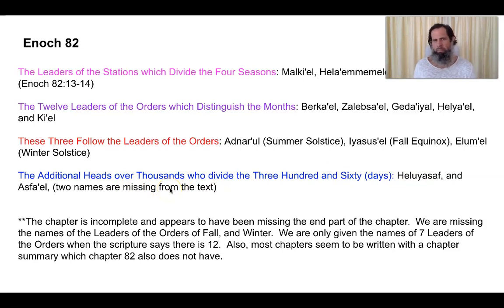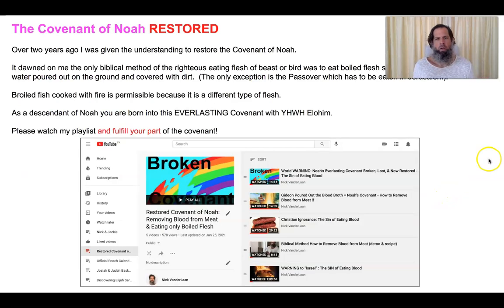And the reason why, I'm going to be doing a video on Enoch Chapter 82, but it appears that the chapter is incomplete and the last half of the chapter is missing, because we are missing the names of the leaders of the order of fall and winter. We're missing 6 names of the 12 leaders, and we're missing 2 names of the additional heads of thousands. And it appears that half of the chapter is missing if you read it.